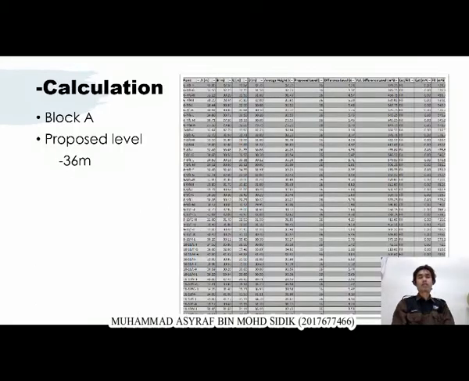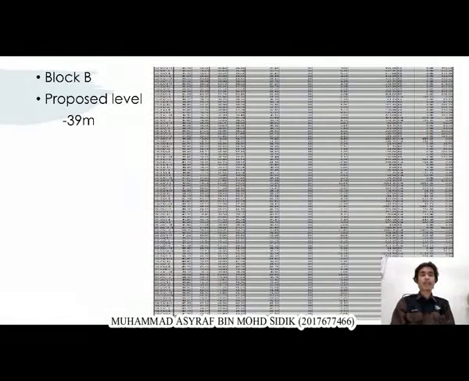Next, we go to the calculation. We use Excel to calculate the cut and fill. As you can see, for block A, the proposed level that we use is 36 meter, and for block B, the proposed level is 39 meter.